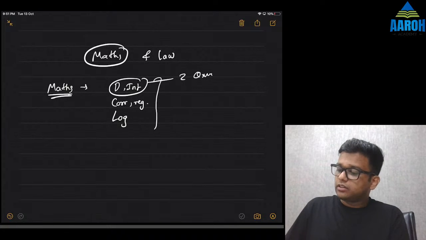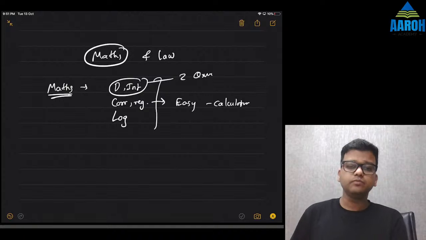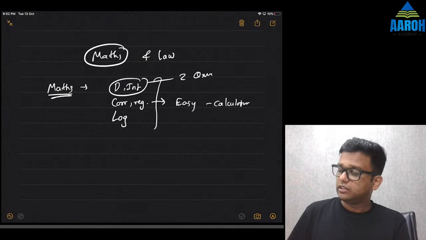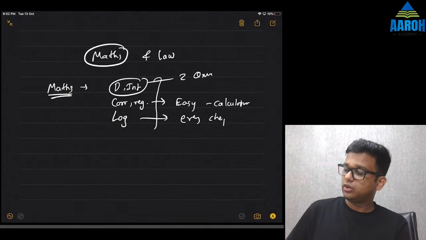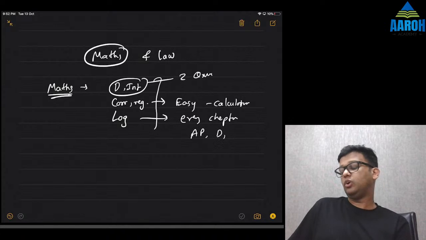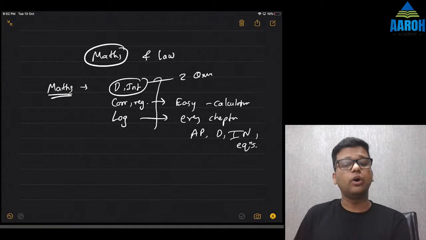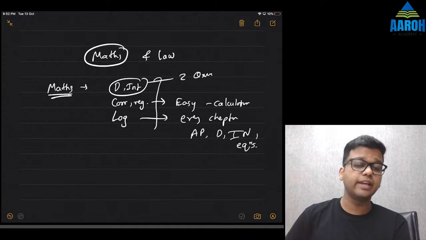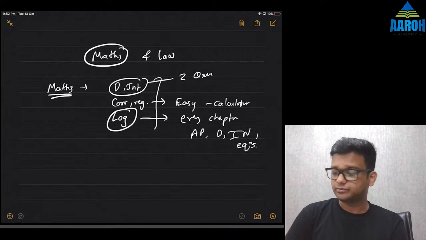Correlation regression, again a very easy chapter. If you know calculator shortcuts, nothing at all is difficult. It is very scoring, you can get full marks in that. Logarithm is something which comes up in every chapter. Log is there in APGP also, log is there in derivatives also, log is there in index numbers also a bit. Log is there in equations also. So don't skip log. Log is important, even though many students don't like it. बहुत सारे students को नहीं अच्छा लगता है वो. Students don't like that, but still don't skip that chapter.